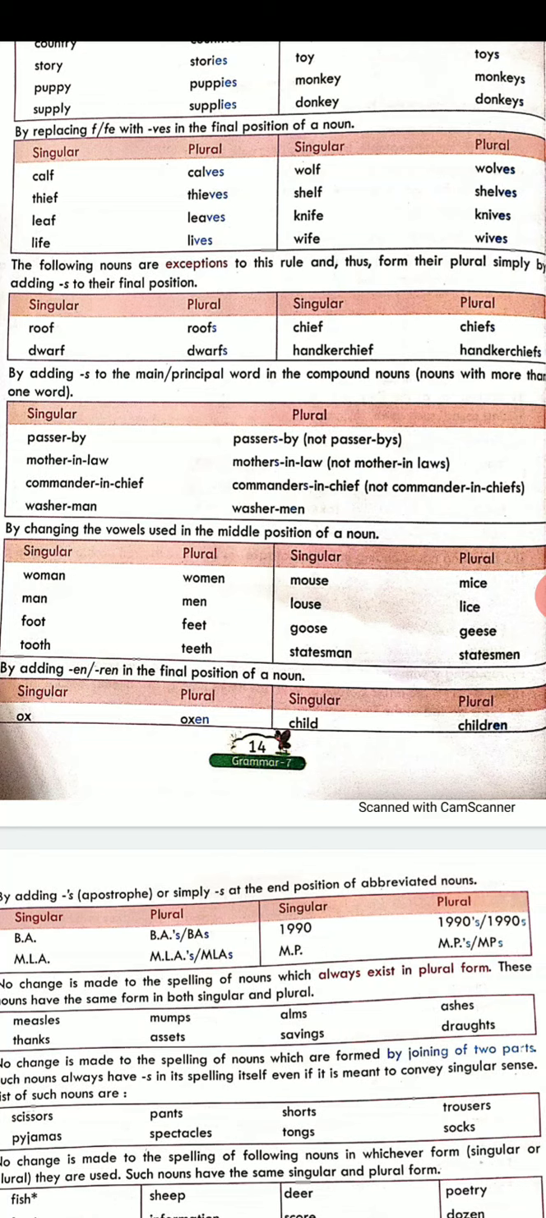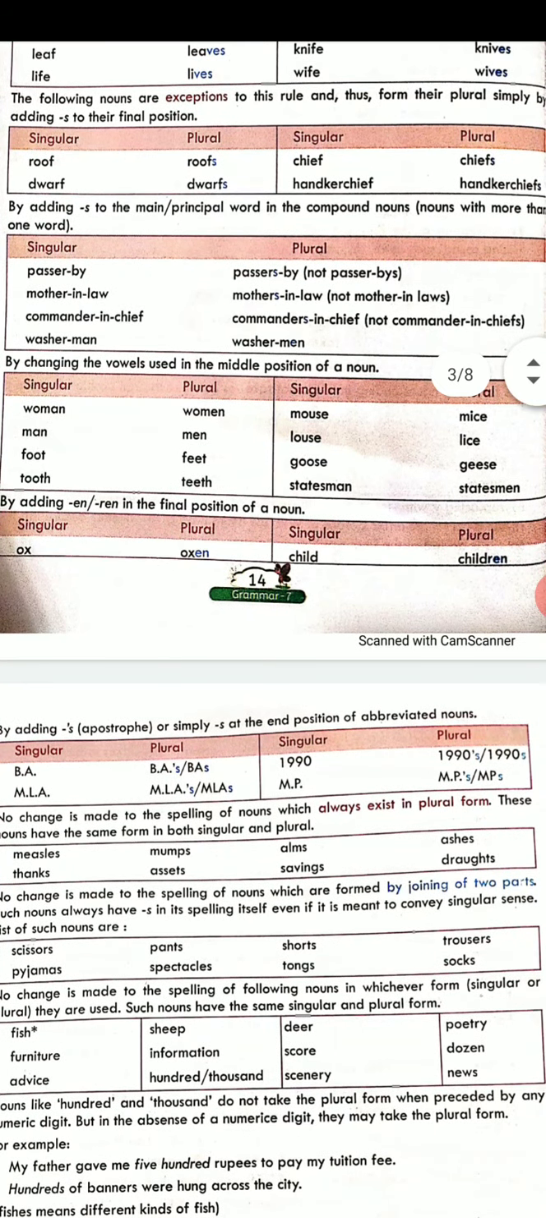Or if there are many passers-by, then there are many people who are passing by. Then you will not say there were many passer-bys. That will be wrong. You will write there were many passers-by. Fine?